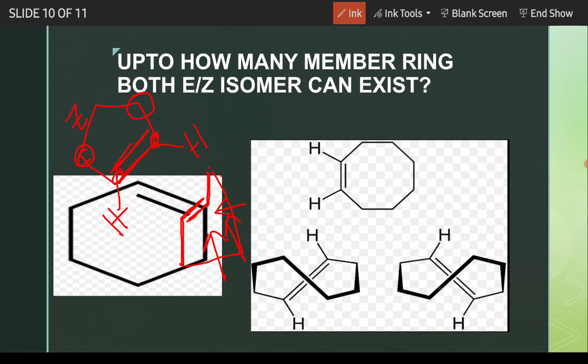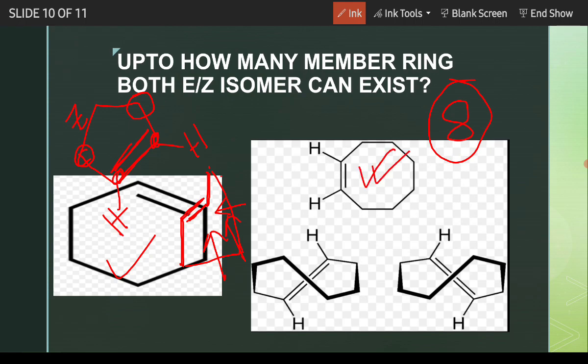Similarly, cyclohexene can't be like that. Here it is cyclohexene, it is cis form, but it can't be trans. Then there will be high ring strain, so it can't afford the ring strain after getting converted into E form. So the minimum ring size required for a cyclic alkene to exist in both cis and trans, or E or Z isomer, is the number 8. Minimum 8-member cycloalkene can show cis and trans isomerism or EZ isomerism.